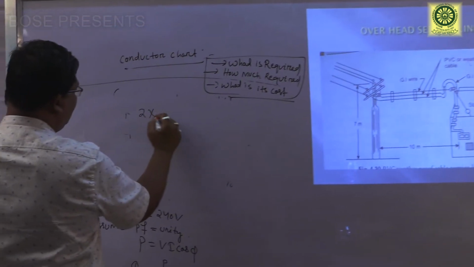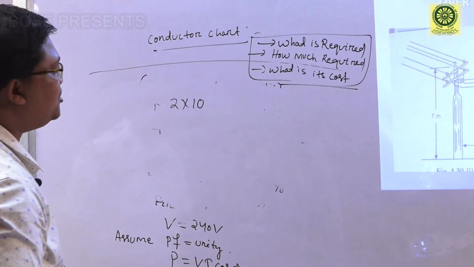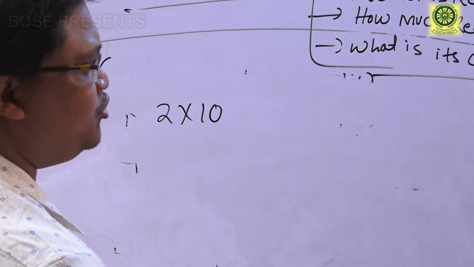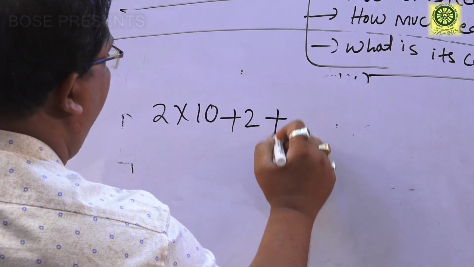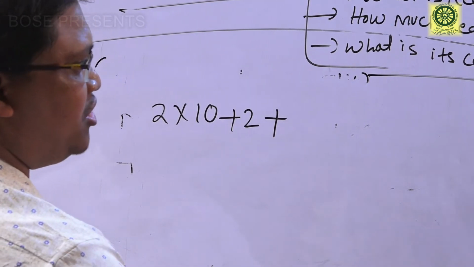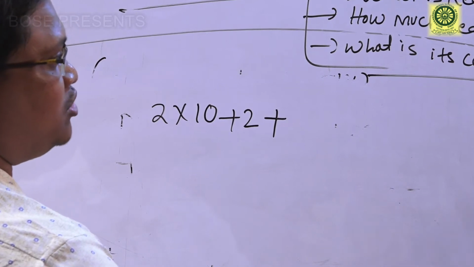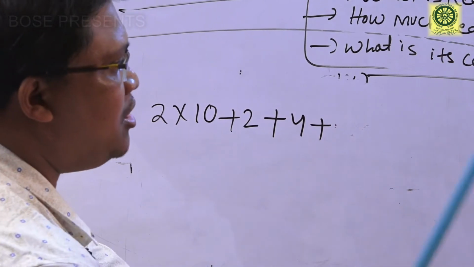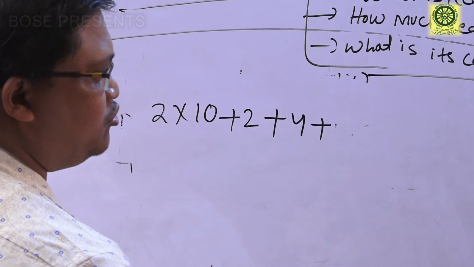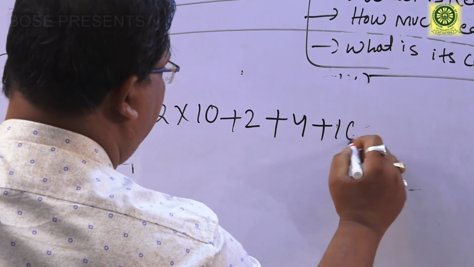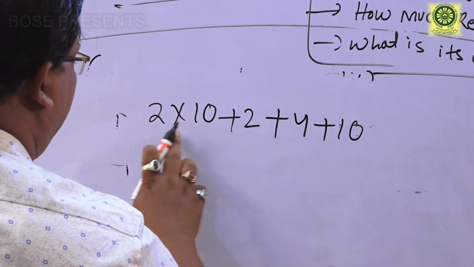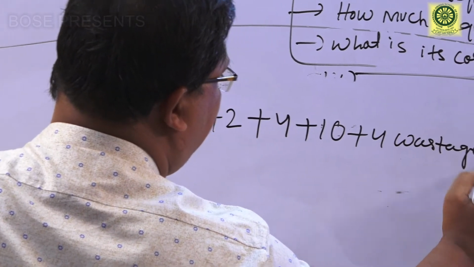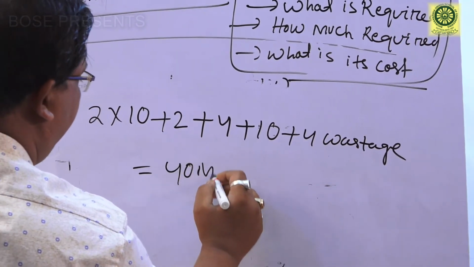So 2 into 10 phase conductor and neutral conductor, 2 into 10, plus bending. Suppose this bending is assumed 2 meter, plus this pipe is suppose 4 meter from top of the floor to the overhead, plus from end of the pipe to the service board suppose 10 meter. So it is coming 14, 16, that is 36, plus 4 meter wastage suppose. Taking this, it will come around 40 meter.